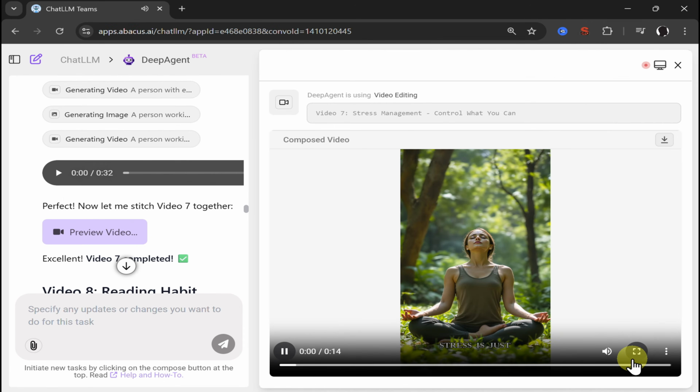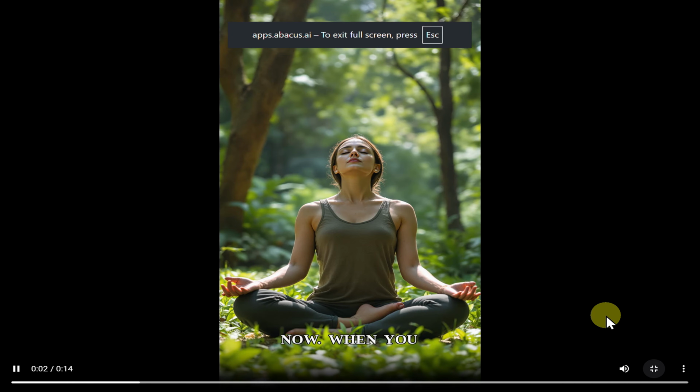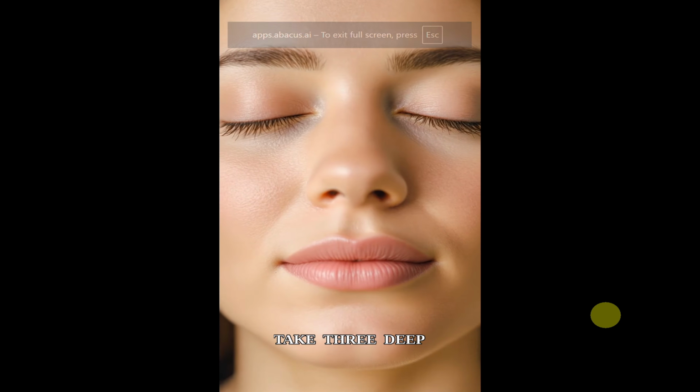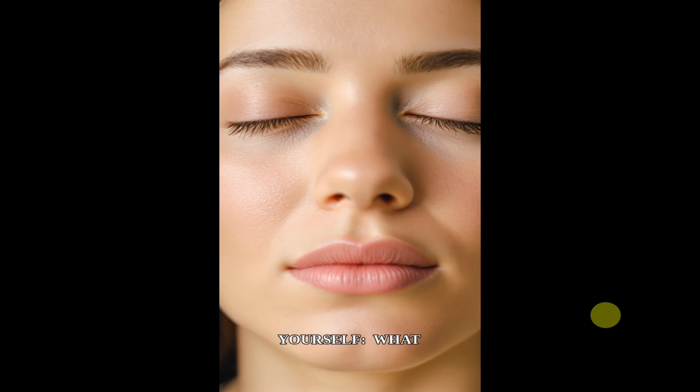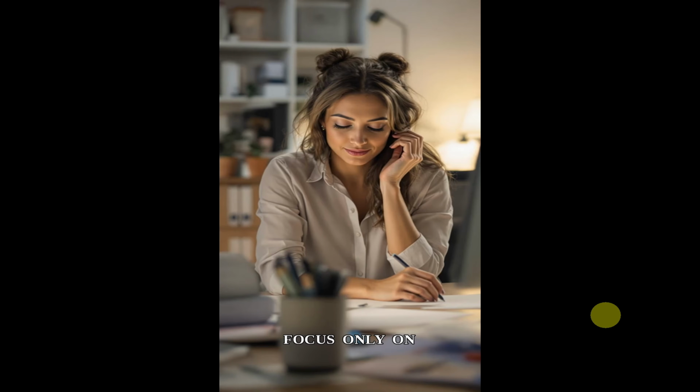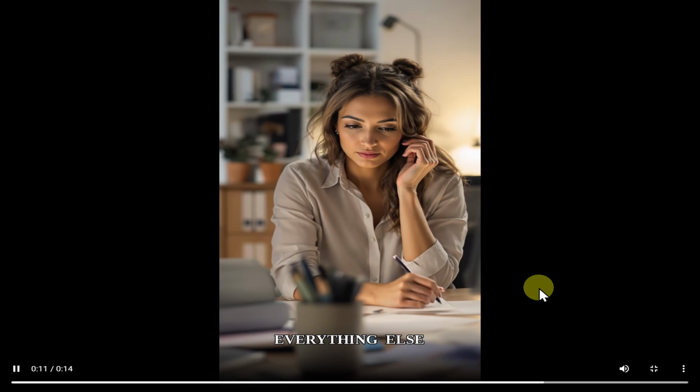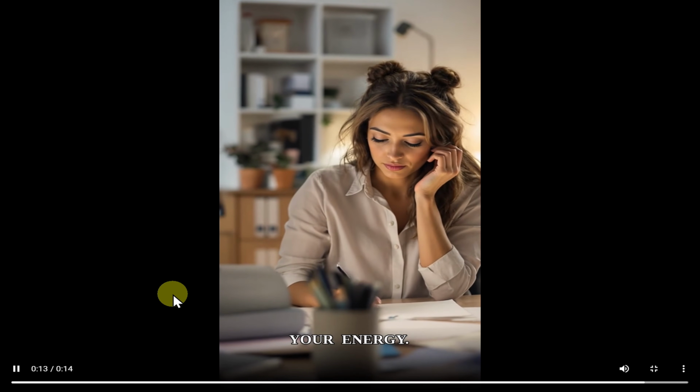Okay. Stress is just resistance to what's happening right now. Yep. When you feel overwhelmed, take 3 deep breaths and ask yourself, what can I control? Focus only on that. Everything else is just noise that's stealing your energy.